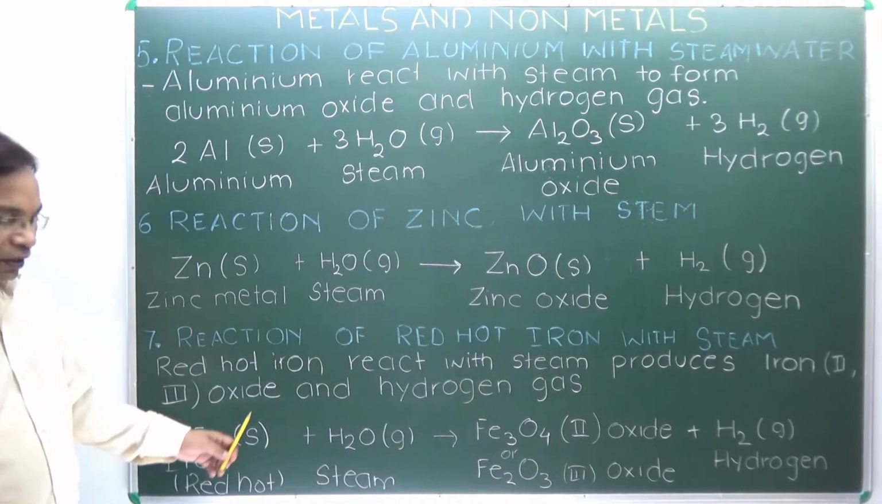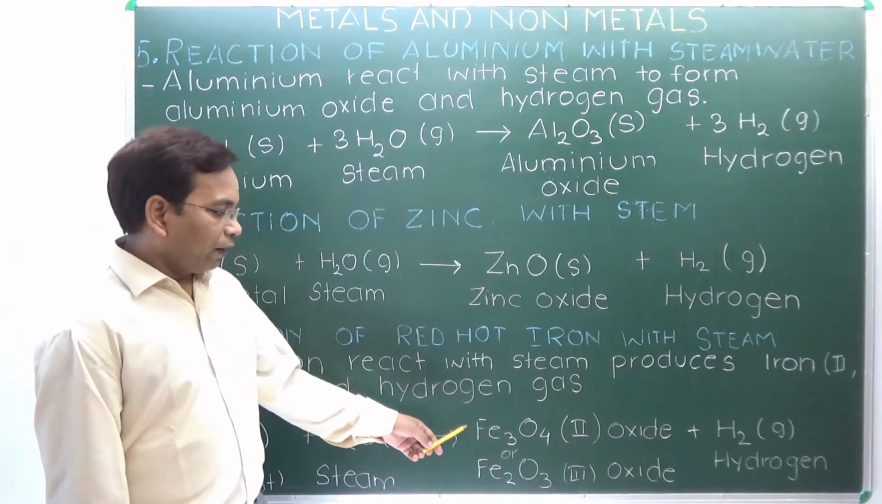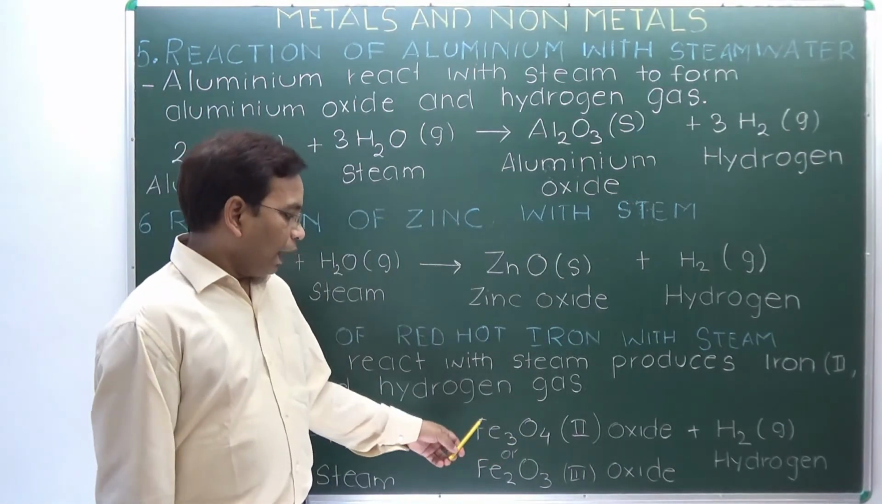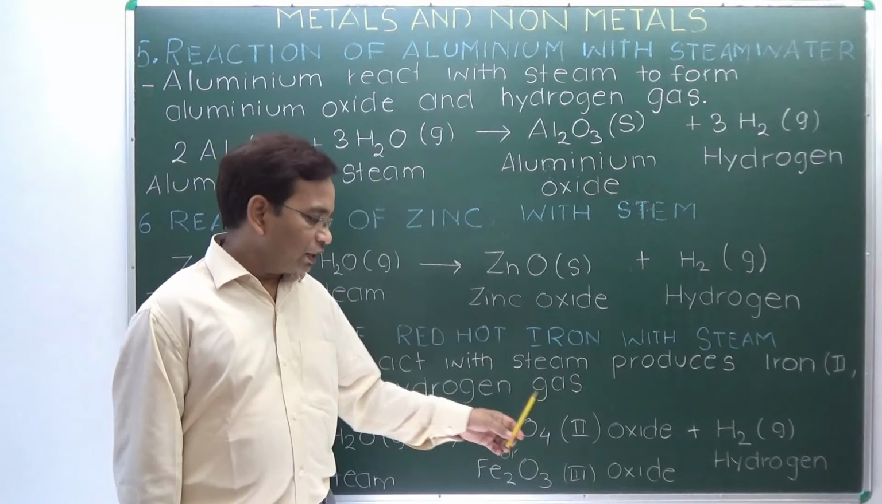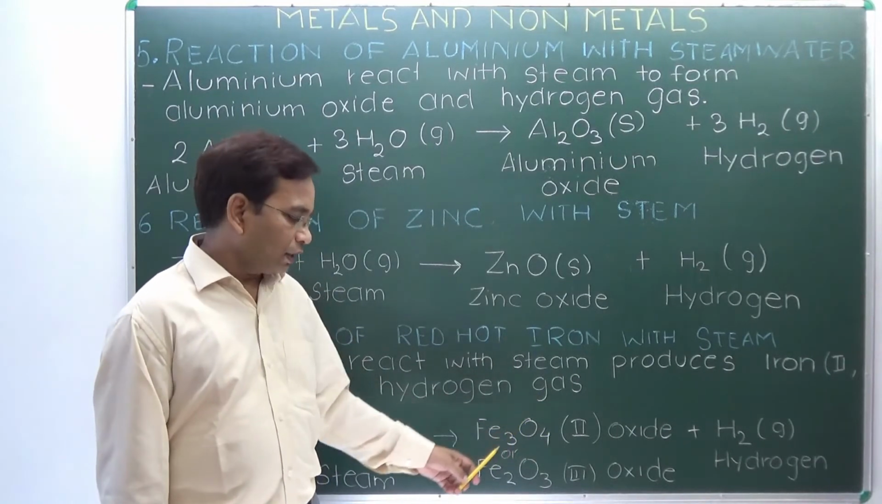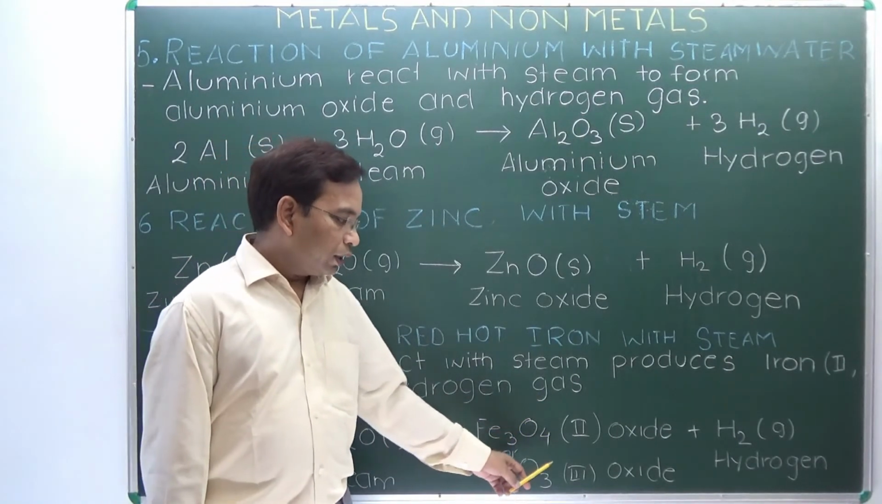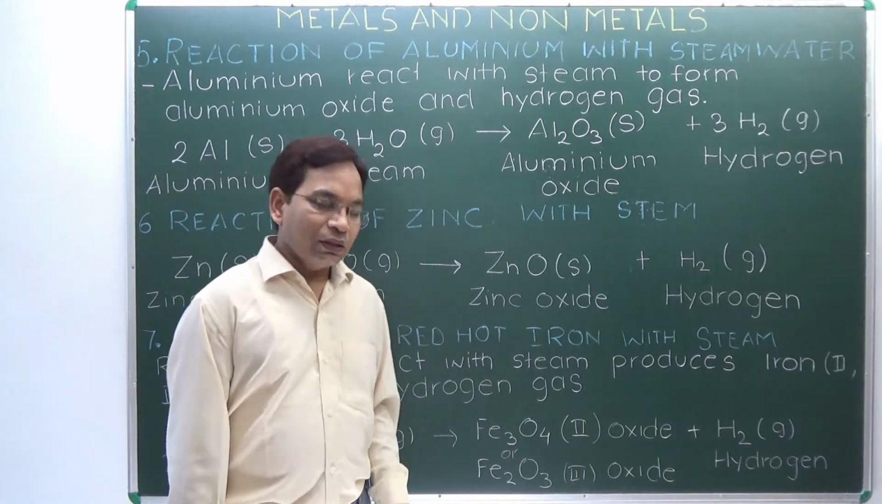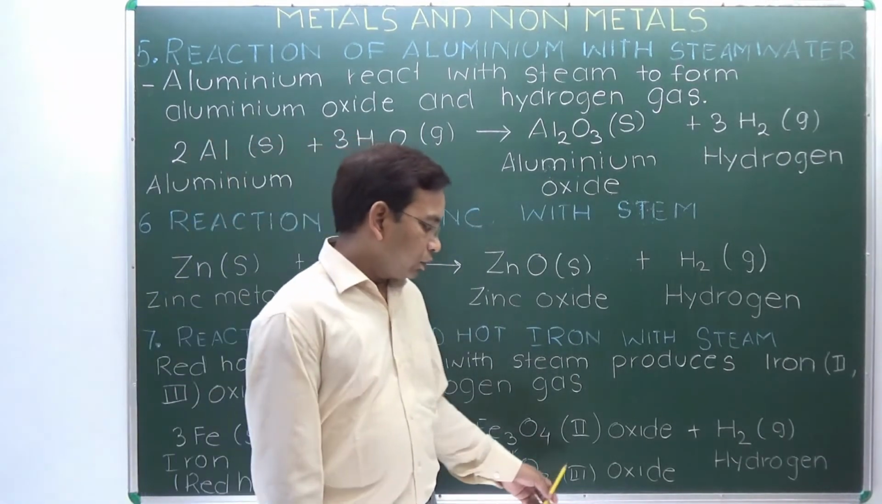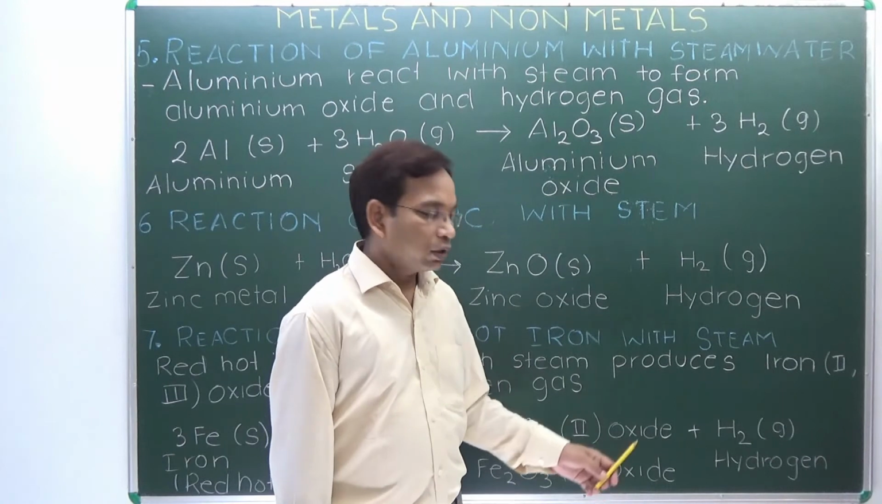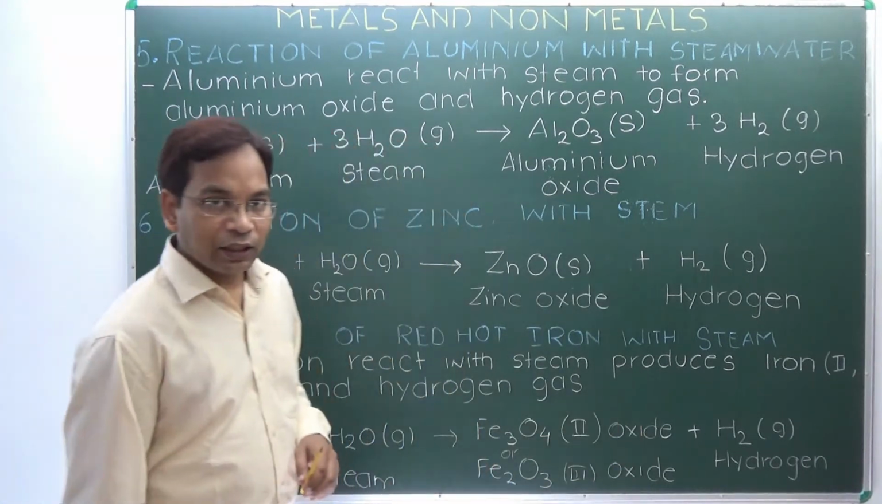Here iron reacts with steam to form Fe3O4. In this, iron is in the +2 oxidation state, hence called second oxide. Fe2O3, here iron is in the +3 oxidation state, hence called third oxide, and hydrogen gas is produced during the reaction.